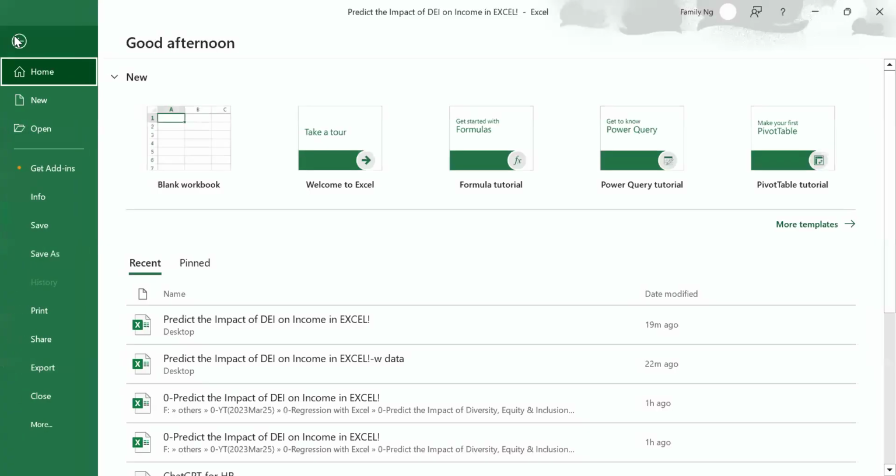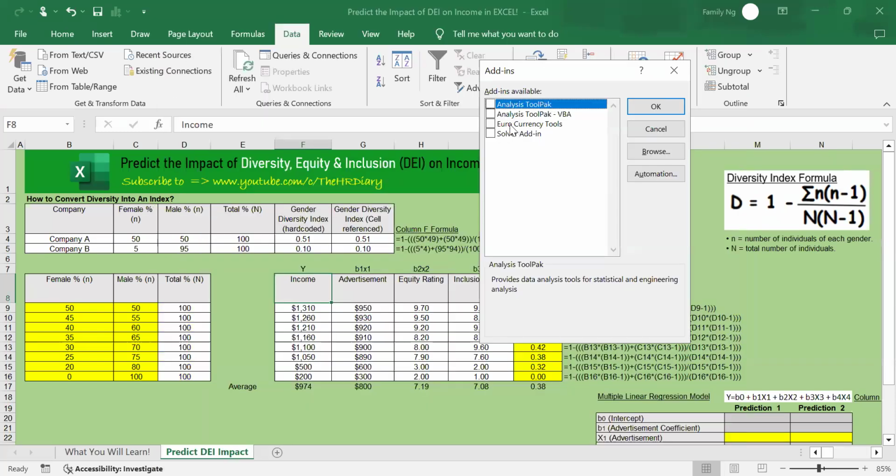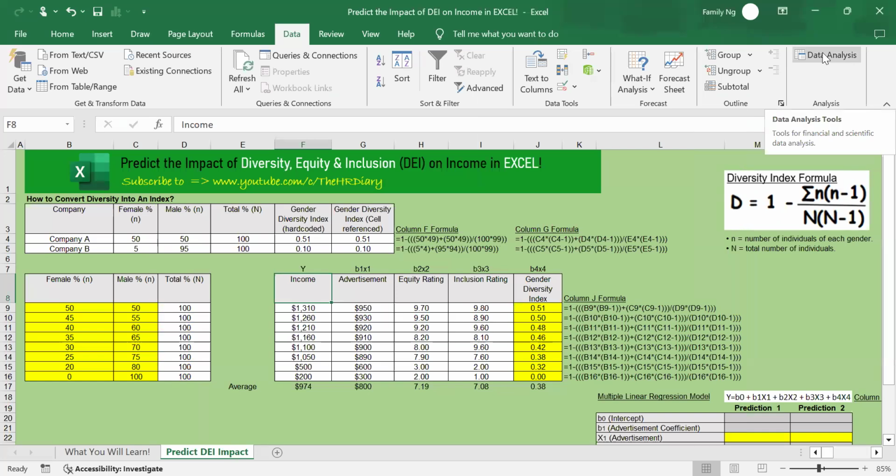Go to File, click More, Options, then click on Add-ins. Make sure you select Add-ins and click Go. Check Analysis ToolPak and click OK. Once you click OK, you will see that Analysis ToolPak appears here. All right, so it appears here. Now we're able to click this.